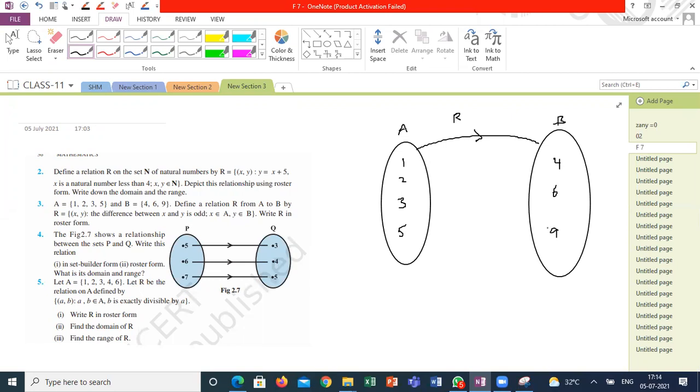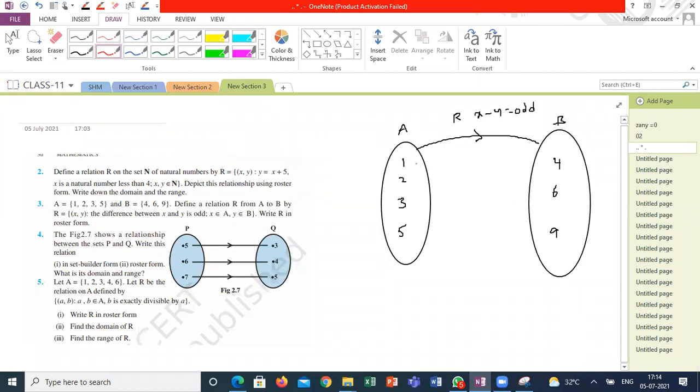Define a relation from A to B by R equals {(x, y): the difference of x and y is odd}. So x minus y is an odd number. How to define here? If I'm mapping to odd, even or odd natural, anything you mention? You didn't mention. If I'm taking odd integer, then I will get a lot of elements, many elements I will get.